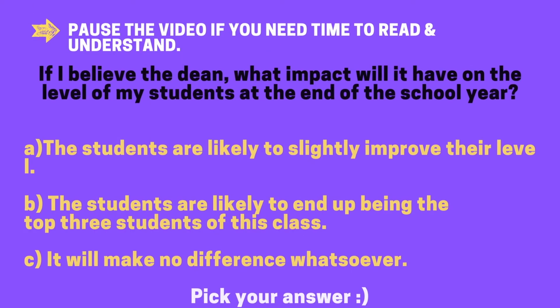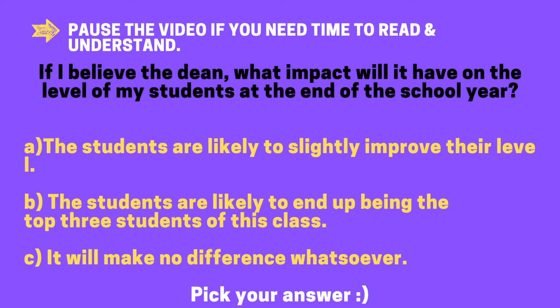Or option C, it will make no difference whatsoever. Okay, so the question being, if I believe the dean, what impact will this have on the level of my students? Option A, B, or C. You can pause the video for you to make up your mind and choose one of these options.